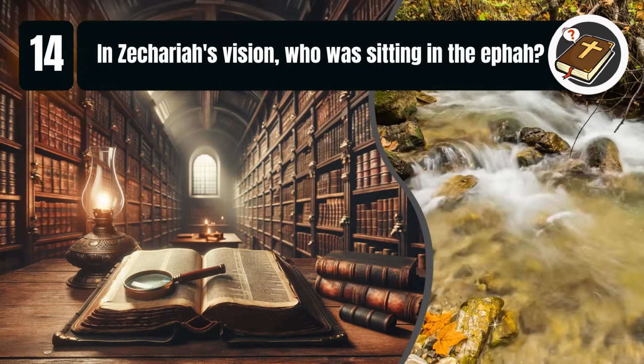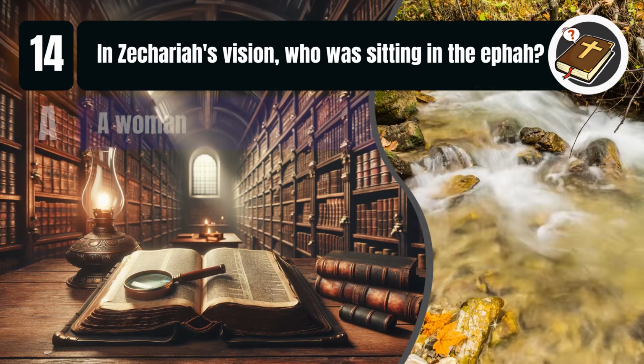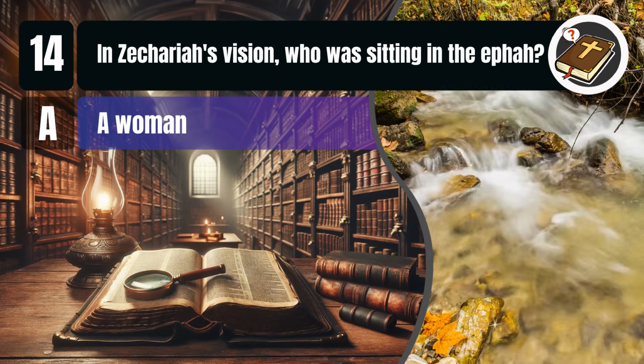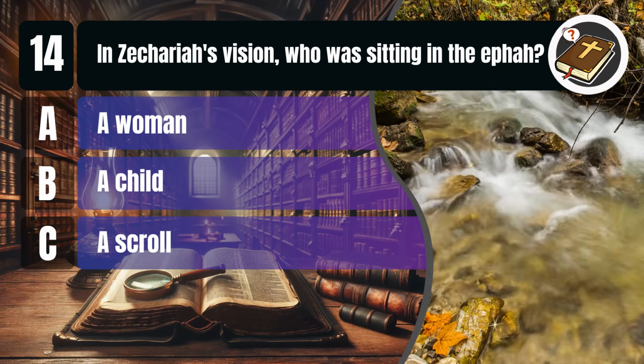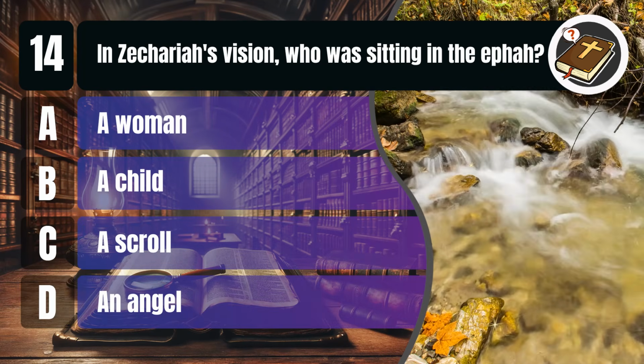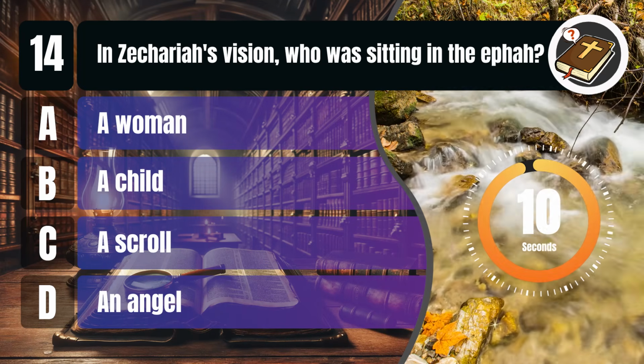Question 14. In Zechariah's vision, who was sitting in the ephah? A. A woman. B. A child. C. A scroll. D. An angel. You get 10 seconds.